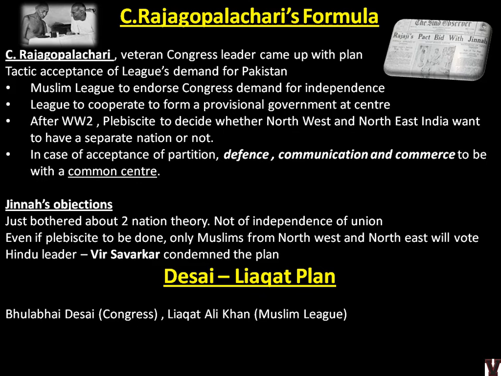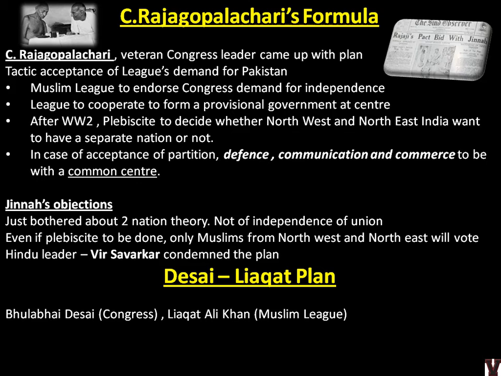Now you see the Desai-Liaquat Plan. So who are Desai and Liaquat? It is Bhulabhai Desai, who was an INC member, and Liaquat Ali Khan, who was a Muslim League member. So there were people within the Muslim League also who were okay with not going for partition, and who wanted a common independent India.